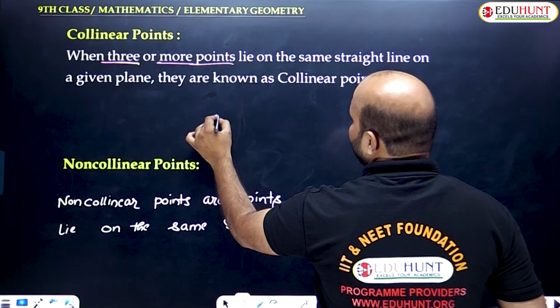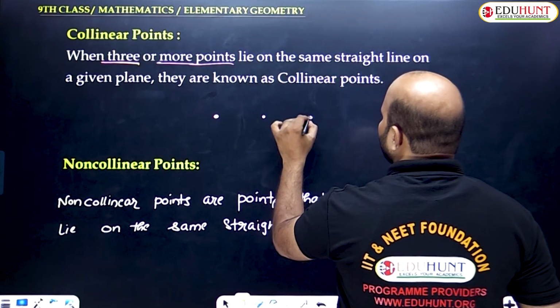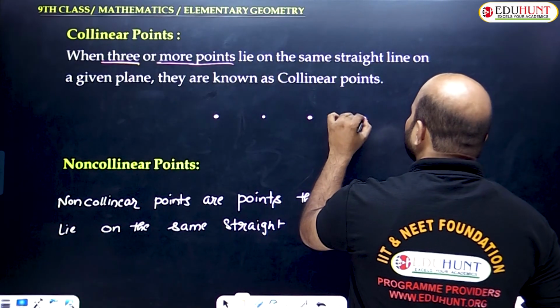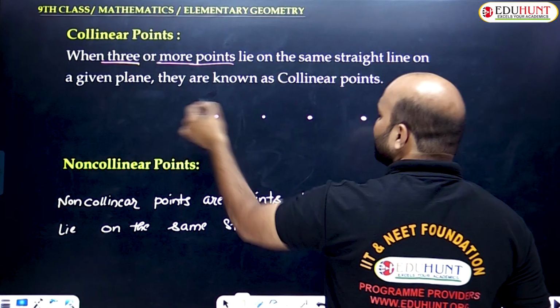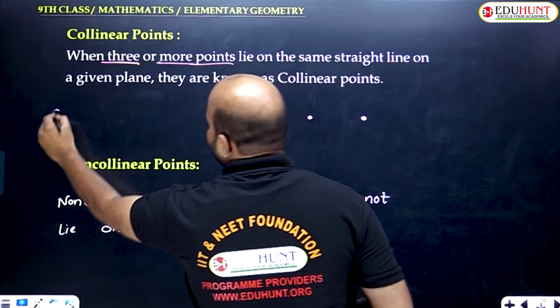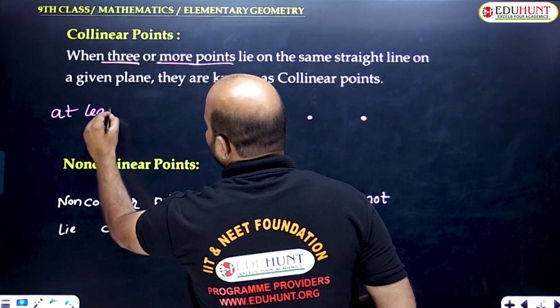For example, let me take 3 points here, or 3 or more, 4 points also. More than 3 means at least 3. So it is 3 or more.